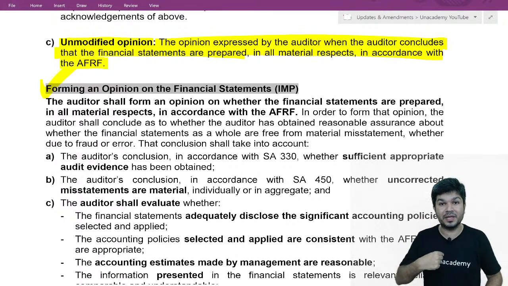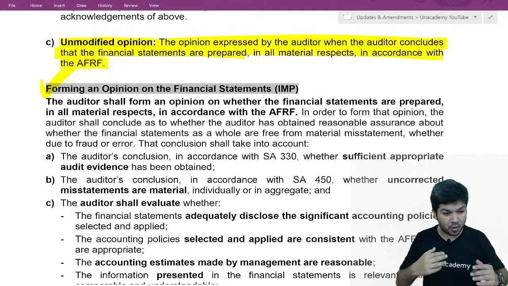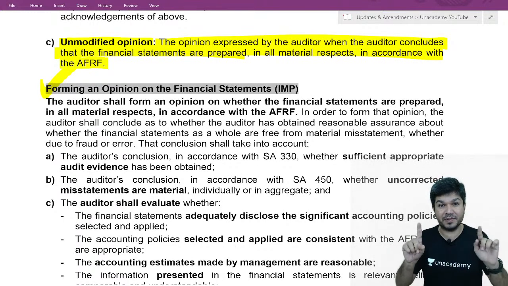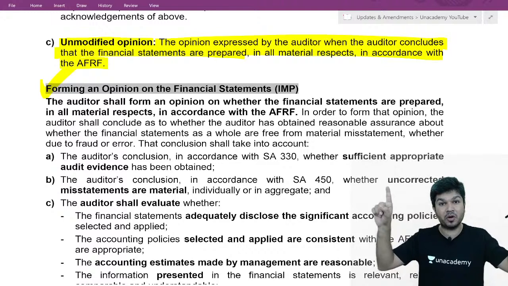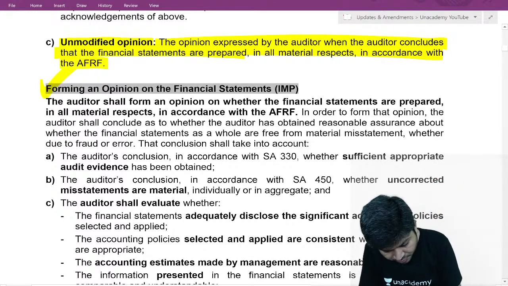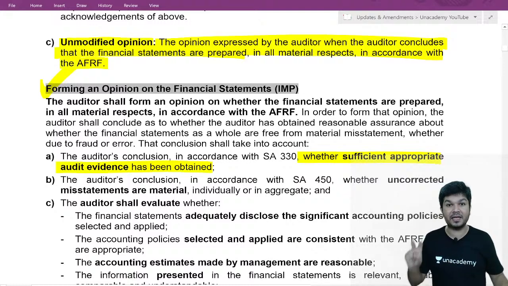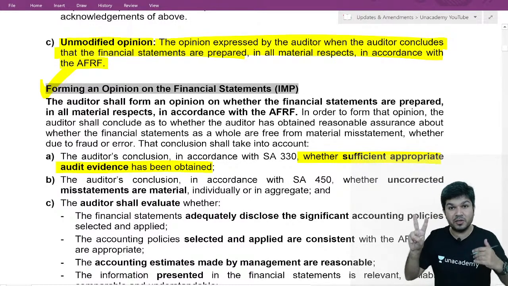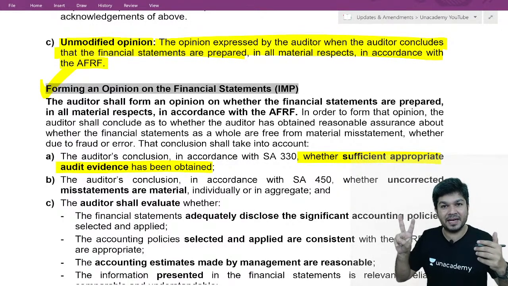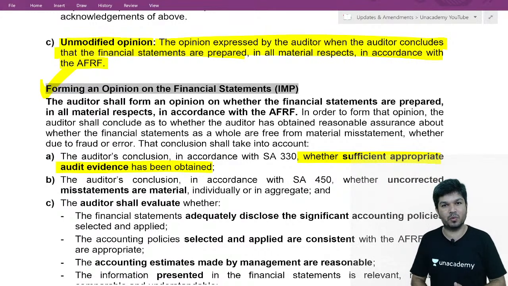One, whether we have obtained sufficient appropriate audit evidence in order to base an audit opinion. So, whether you obtain sufficient appropriate audit evidence, the auditor has to conclude whether sufficient appropriate audit evidence has been obtained. And number two, while doing audit, you would have identified some misstatements.